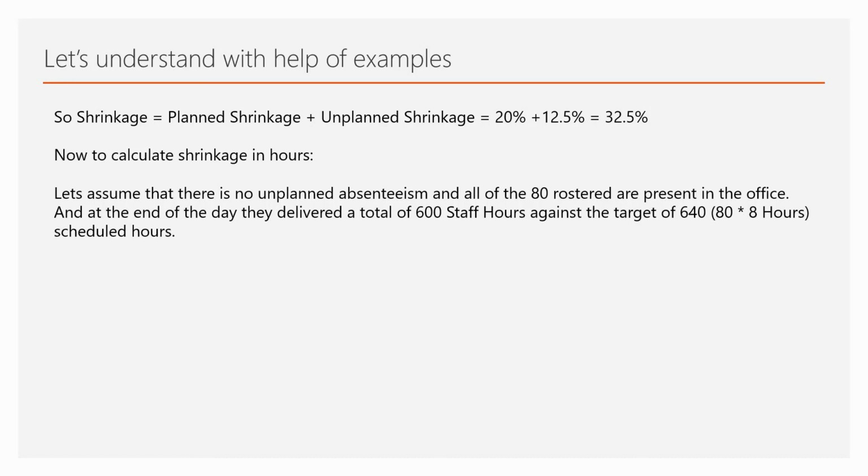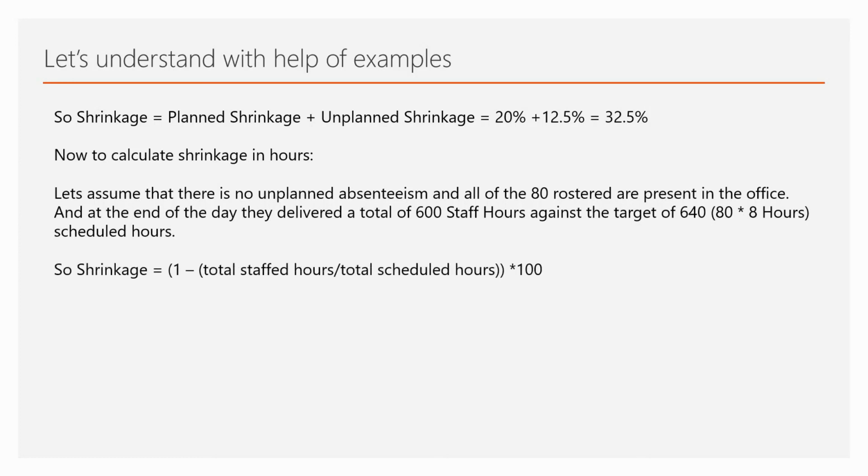Why we are saying 640 is because we have 80 people, they have to deliver 8 hours login each, so 80 multiplied by 8 is 640 hours. So 640 hours were scheduled and we got 600 staffed hours out of that.